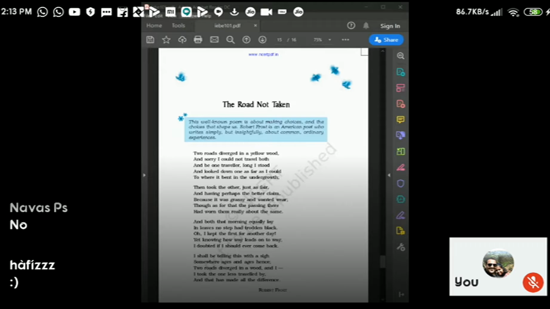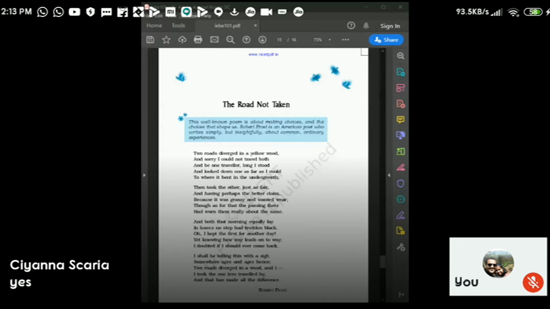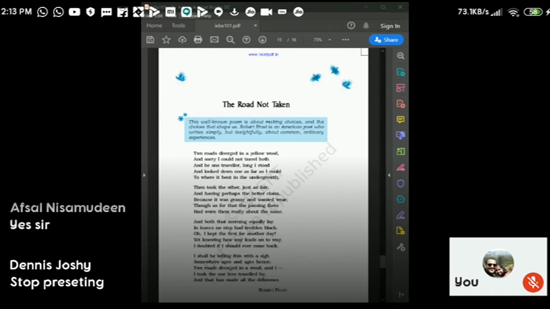There is making choices. We all find it difficult to make choices in our lives. We will all face a situation like when you finish your 10th standard, when you finish your plus 2, you will have a choice. Some of you will go for science stream.